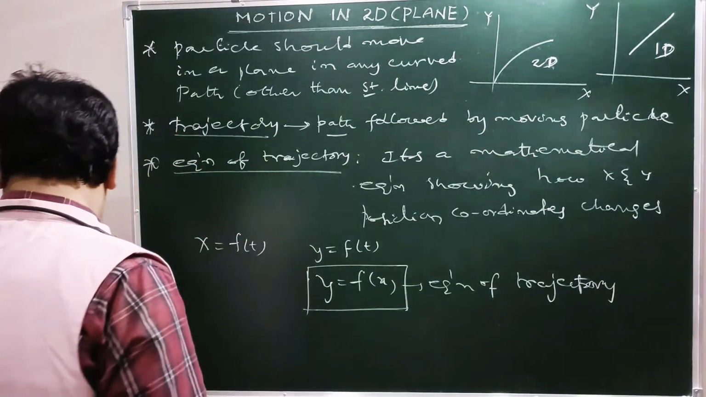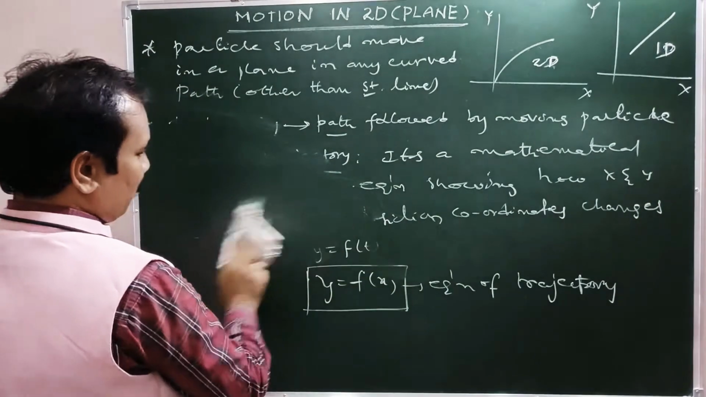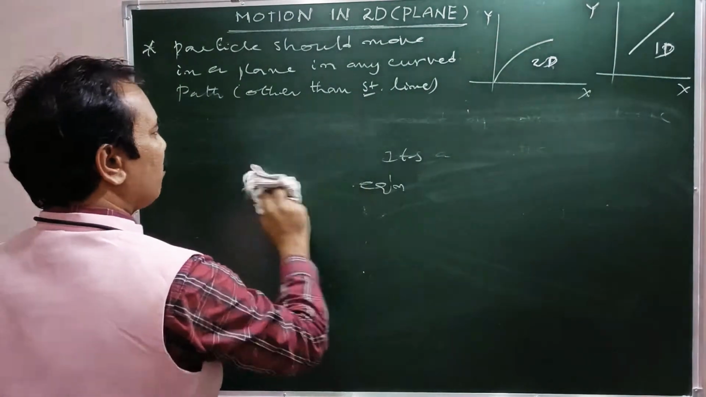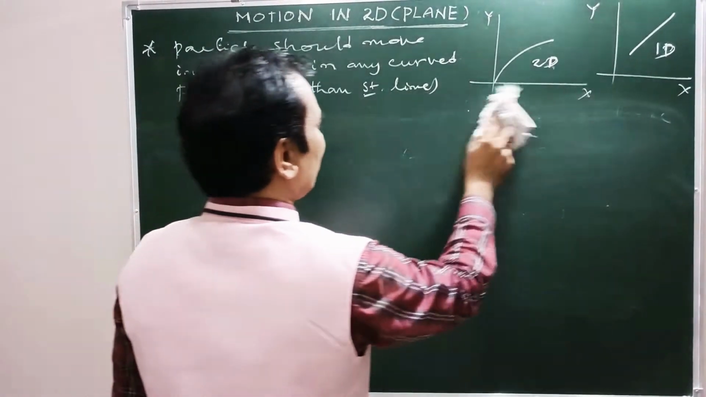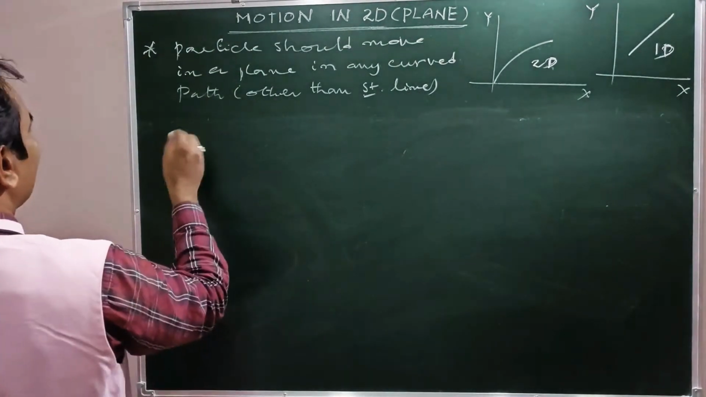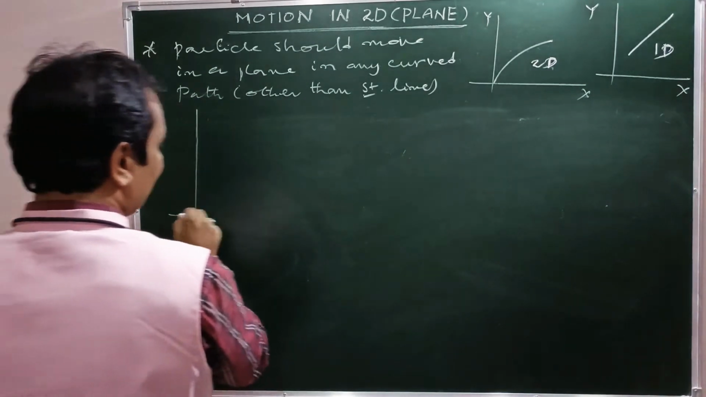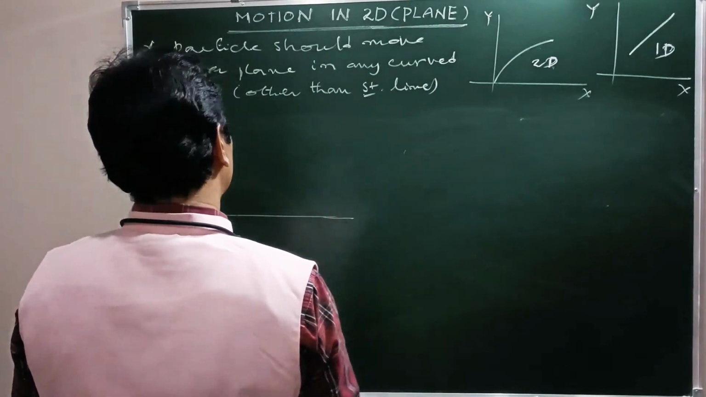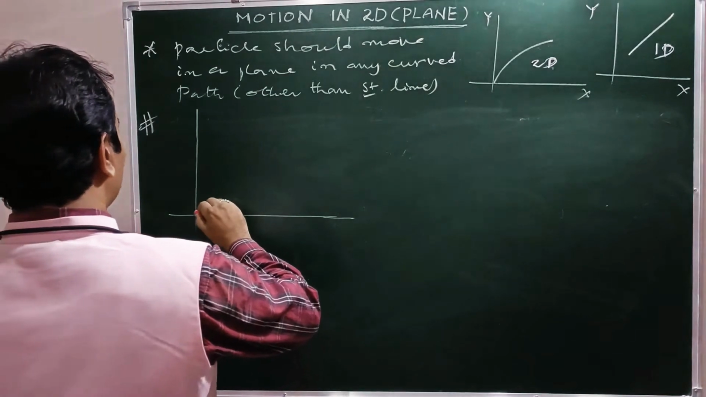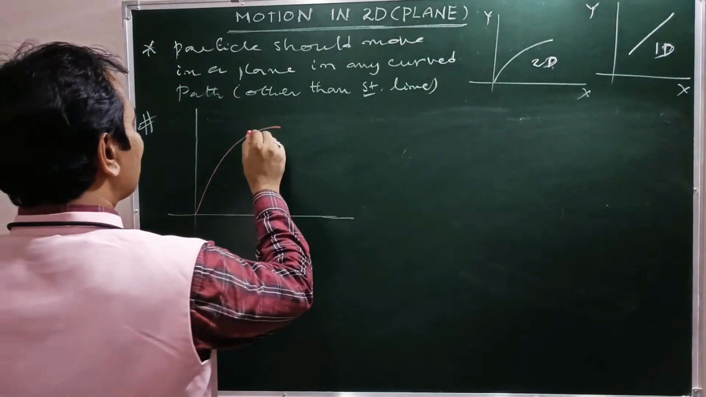Now let us see one example for 2D motion. Suppose one particle moves in the xy plane as shown. See, one example here. This is the XY plane. Here the particle moves along a curved path as follows.